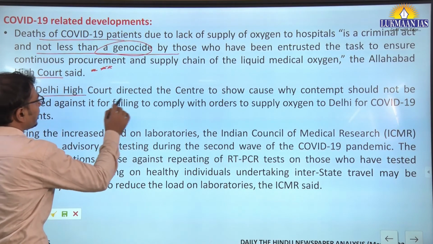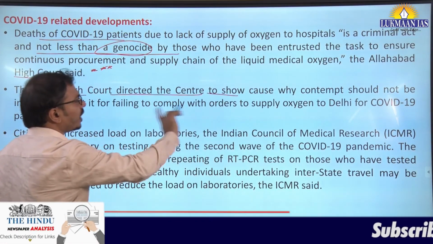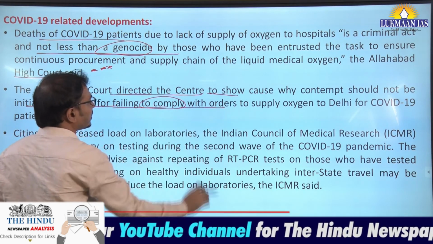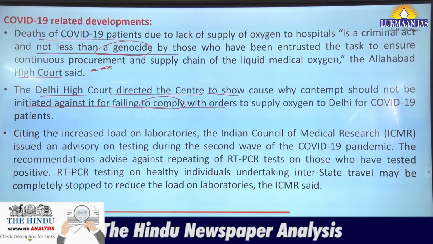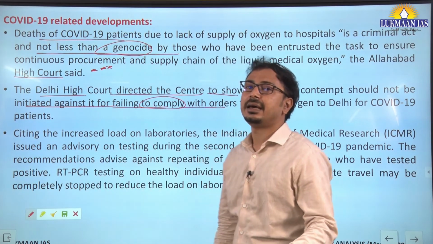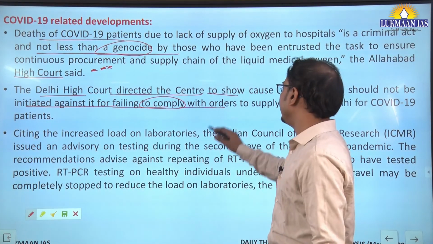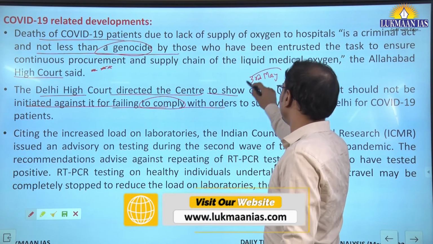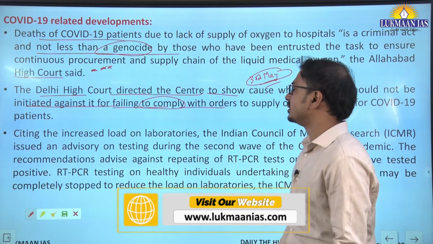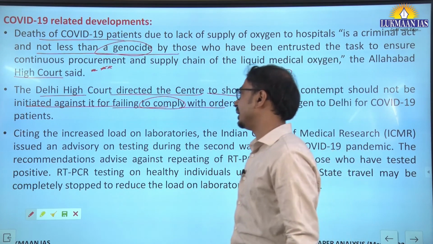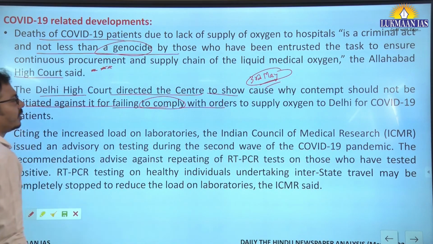At the same time, the Delhi High Court directed the center to show cause why contempt should not be initiated for failing to comply with orders to supply oxygen to Delhi for COVID-19 patients. Earlier, the Delhi High Court had directed the central government to provide the required oxygen supply by midnight of 3rd May. The central government again failed to ensure the oxygen supply required by Delhi, and that's why the Delhi High Court has directed a show cause notice for contempt.